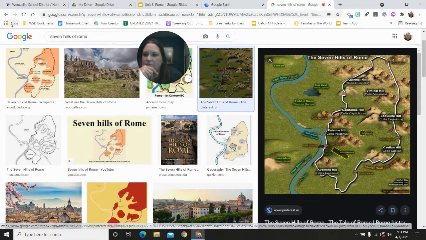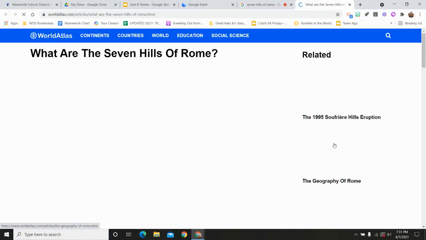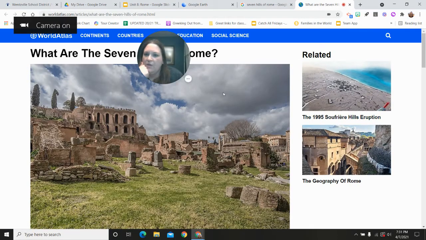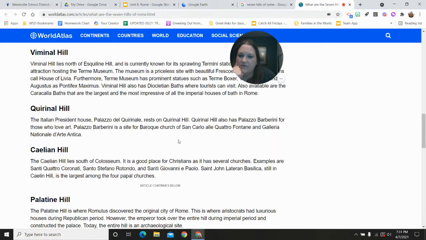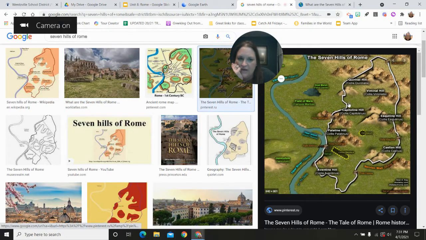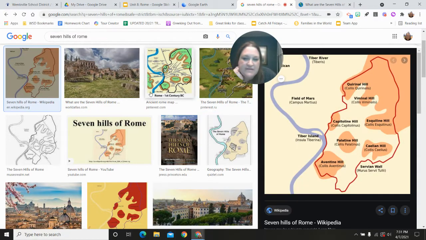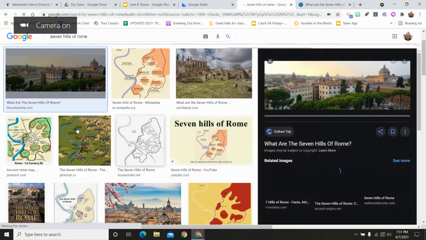And if I go back to this, I think we can probably pull up what are the 7 hills of Rome. I think this has got the pictures in it. Maybe not. I had one pulled up. See, and it's, I'm having technology issues today. I know, it's shocking, right?